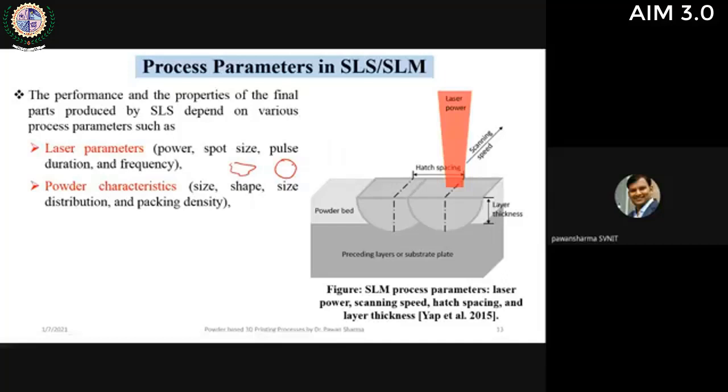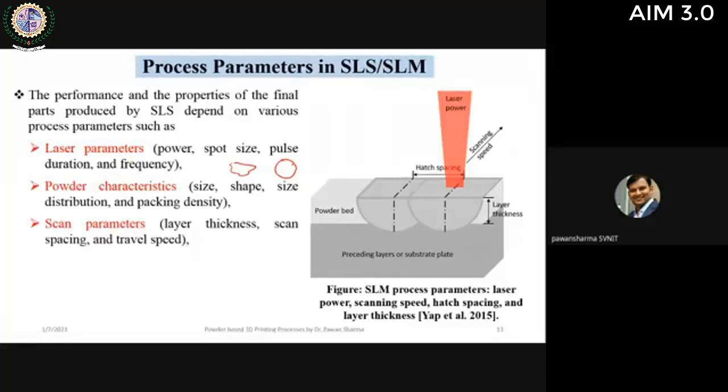If you are using stainless steel random shape powder, and if you're using stainless steel spherical shape powder, it will have more surface energy, and hence it will be easily sintered as compared to random shape powder. Okay, so for the same material, the powder shape and size also plays a significant role. Size distribution and packing density also. There are flowability properties. So there are different properties which are very important.